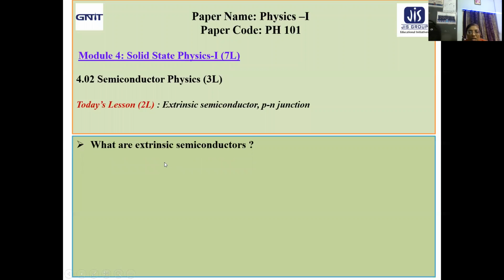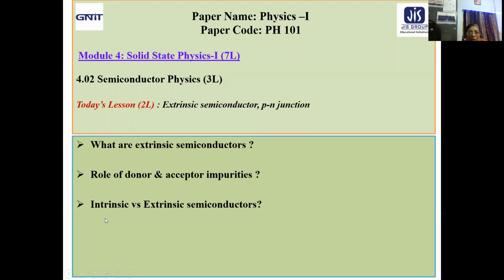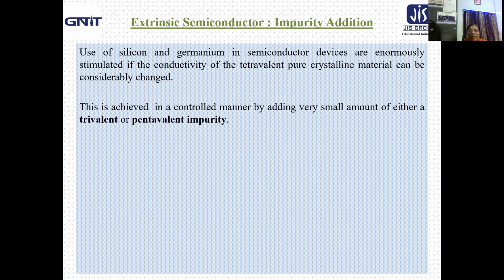Naturally, the questions to be addressed in today's session are: what are extrinsic semiconductors? What about the role of donor and acceptor impurities? What about intrinsic and extrinsic semiconductors, that is the comparison side by side? Then how the PN junction is formed, and how the depletion region is formed and works. Okay, so let us start today's session.